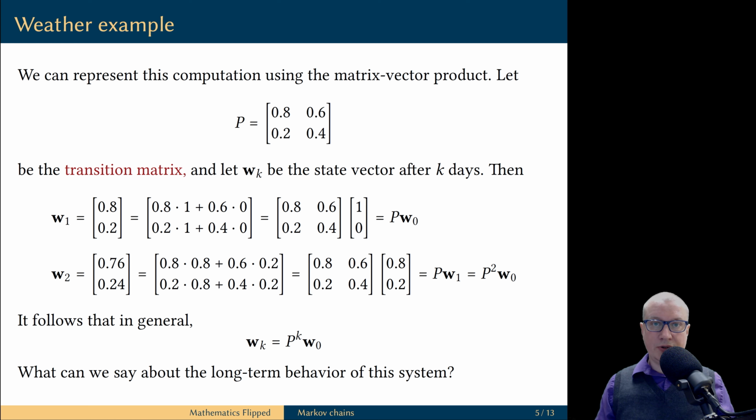And now it is easy to see the pattern that the state vector at step k is the kth power of P multiplied by the initial state vector. We're interested in the long-term behavior of this system, so let's see what we can figure out.